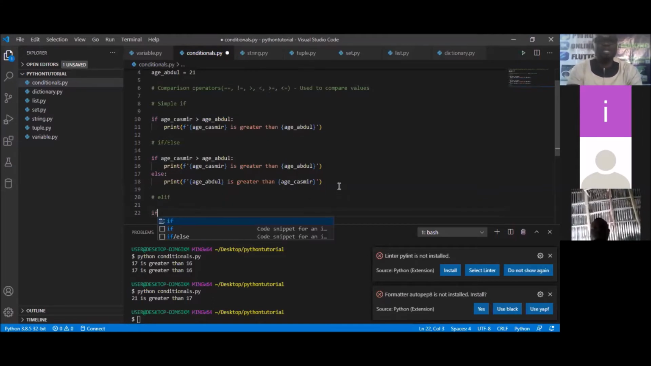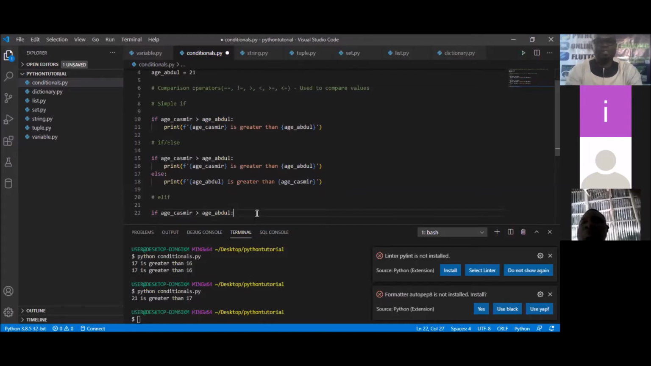So if you have the same conditions that we've been checking, if age underscore Kashmir is greater than age underscore Abdul. I hope you know you can just copy and paste down and modify, but I don't want to do that in this class. I want us to do everything from scratch.